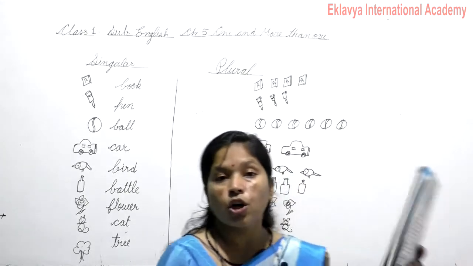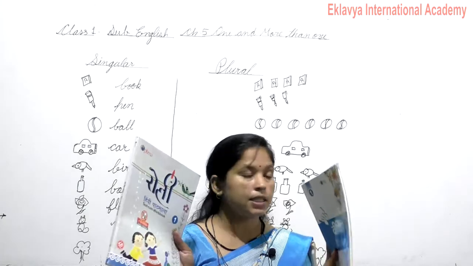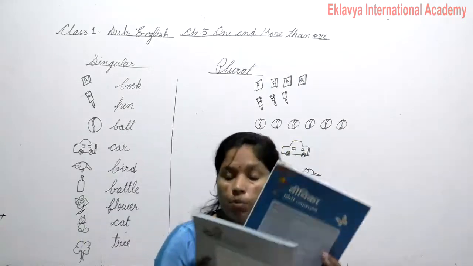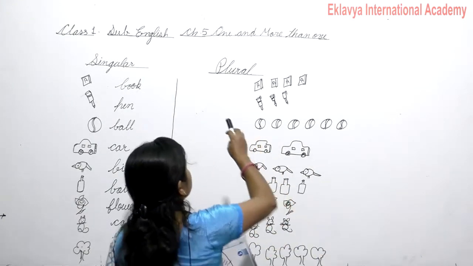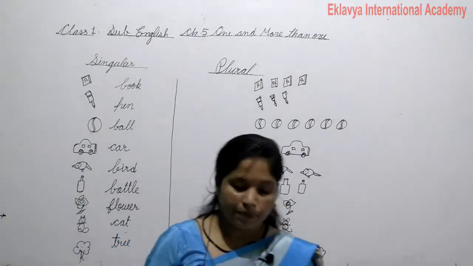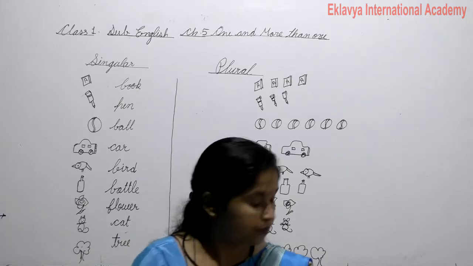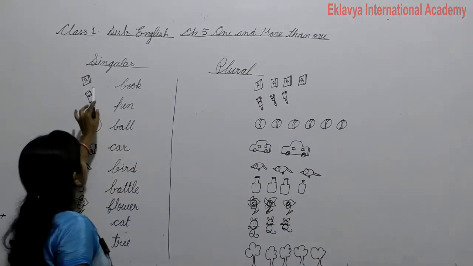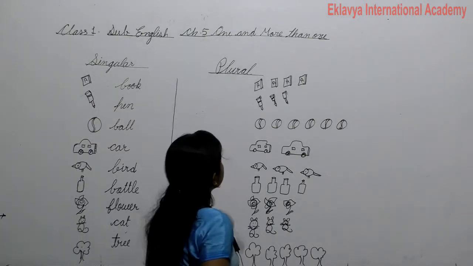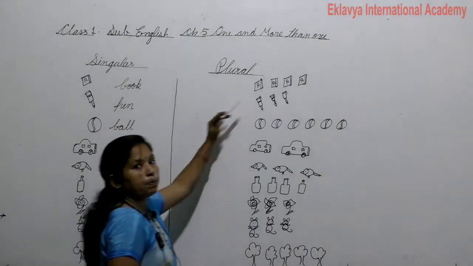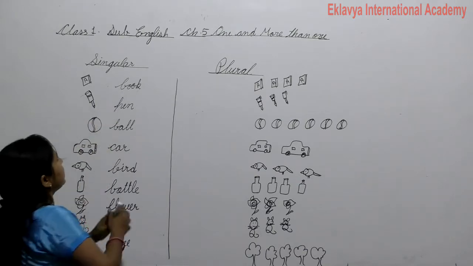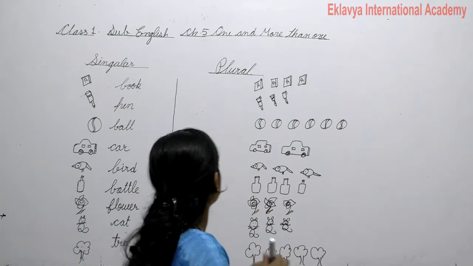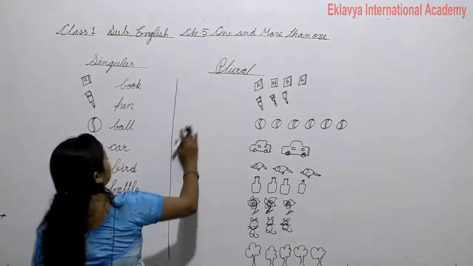And when we talk of more, look, this is a book, but not one. There are two, meaning more. When we talk of more, it is plural. Understand this? There is one thing and it is singular, and there are many, more than one, and it is plural. Then after the words, add s. So let's start. Look at the board.